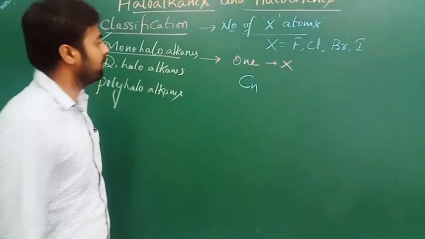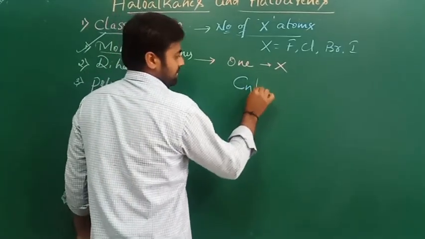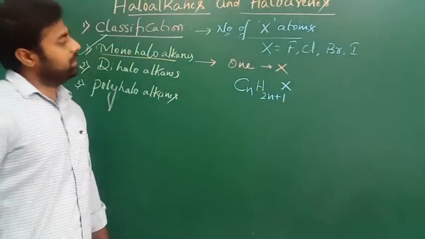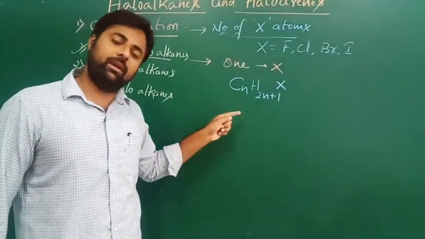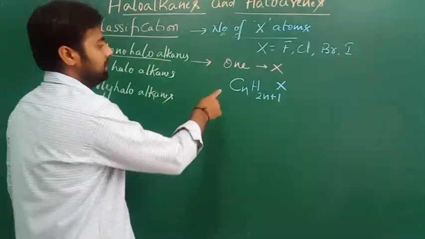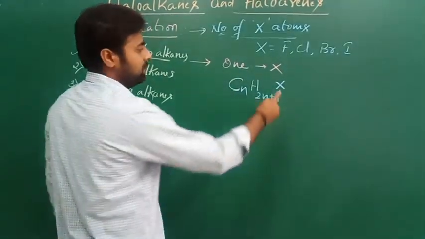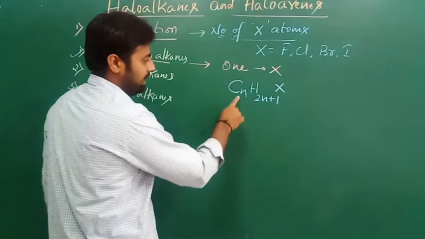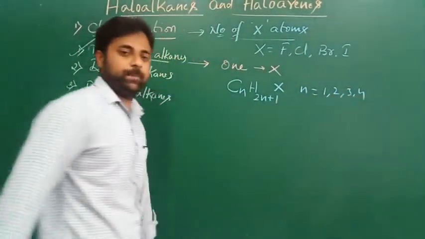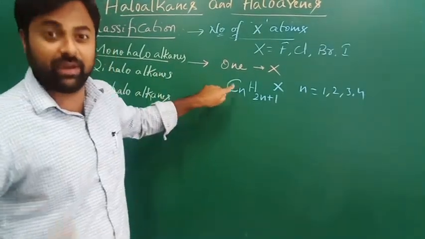The general formula for monohaloalkanes is CnH2n+1X. By using this formula, we can get the members of that group. Here C represents carbon, H represents hydrogen, and X represents the halogen atom. Here n represents an integer: 1, 2, 3, 4, like this. If you put the values of n here, it will give the homologous series of haloalkanes.